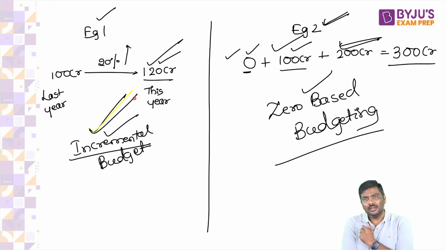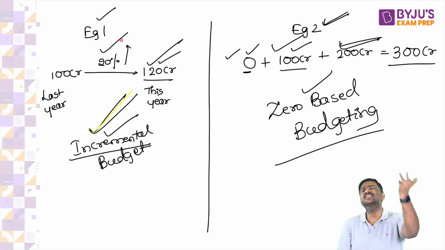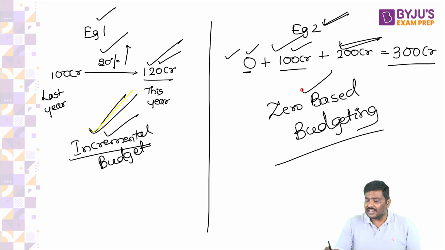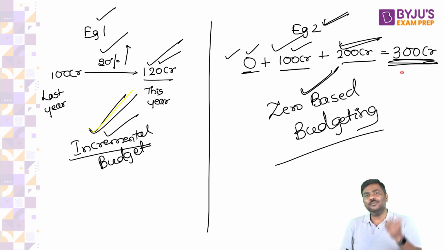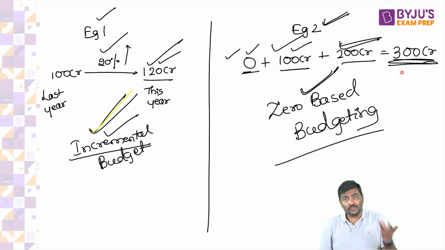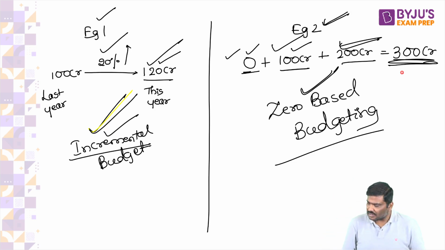You tell me. Listen carefully. You are not listening. Where is the justification? For what purposes are 120 crores required? You are simply saying 100 crore was last year, this year increase it by 20%. Whereas in zero-based budgeting, are you justifying why 300 crore rupees should be allocated to you? Of course, yes. That is the reason.